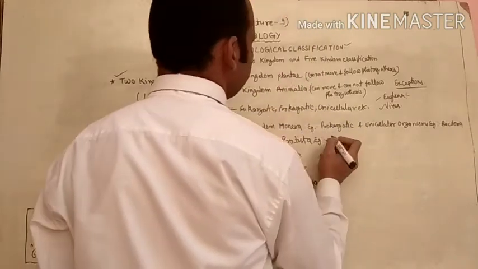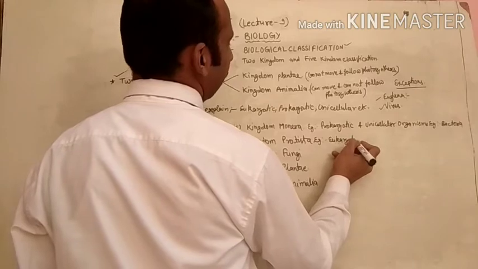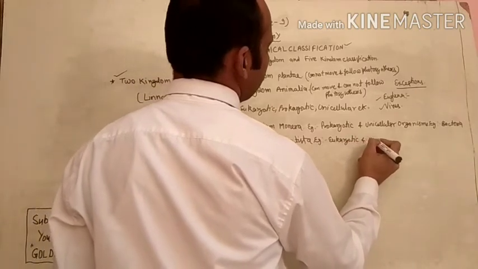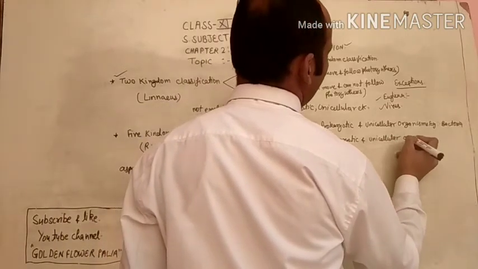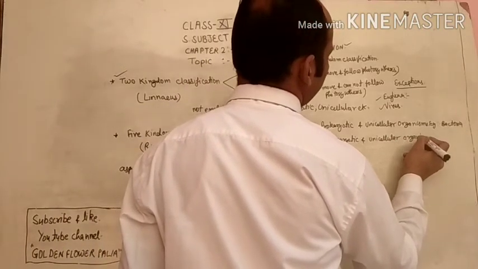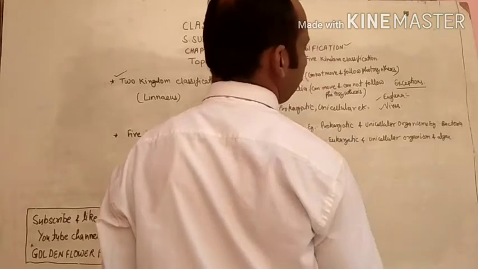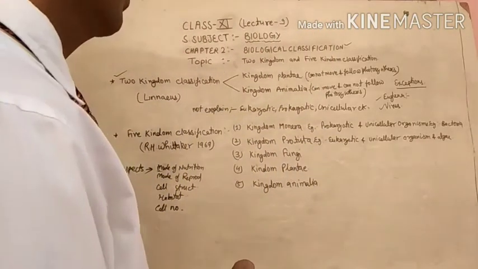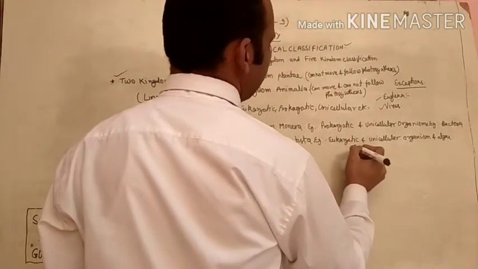Kingdom Protista, eukaryotic and unicellular organisms and algae. Unicellular organisms and unicellular algae.